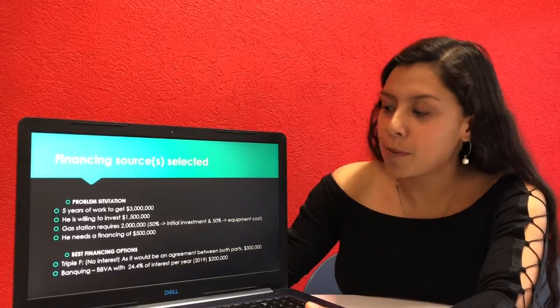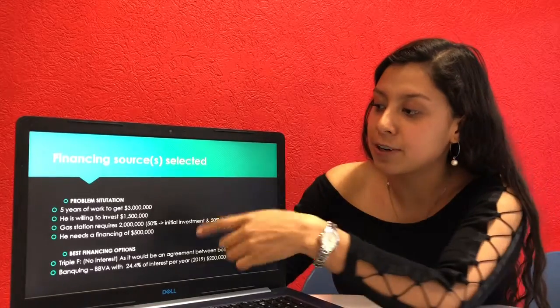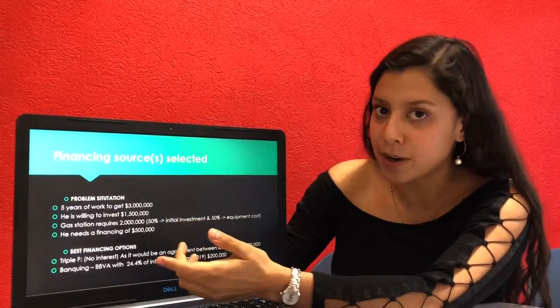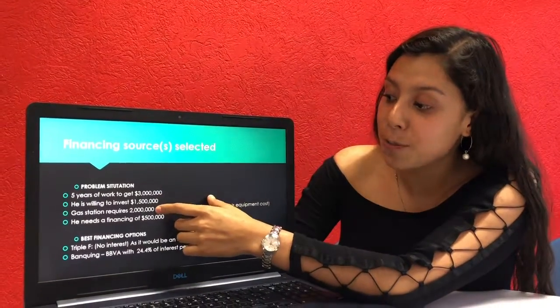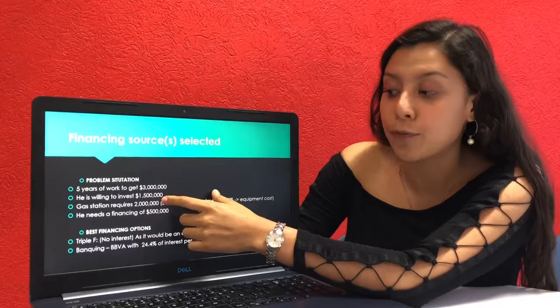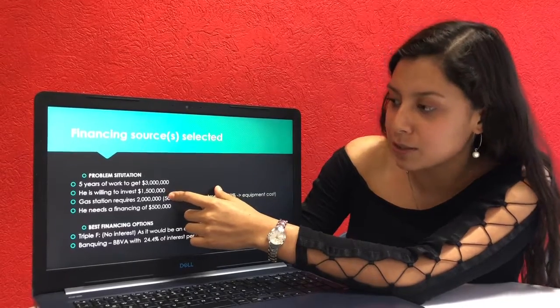What the situation problem states is that after 5 years of working in Uber, Juan gained 3 million pesos, and he is willing to invest half of it, which is equal to 1.5 million pesos.